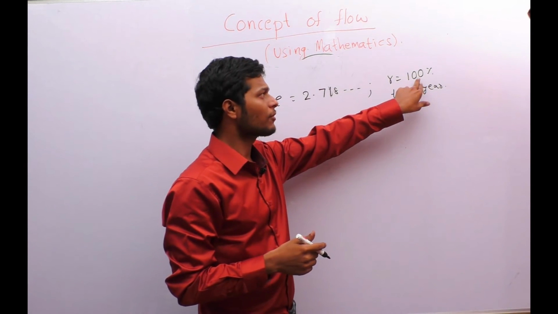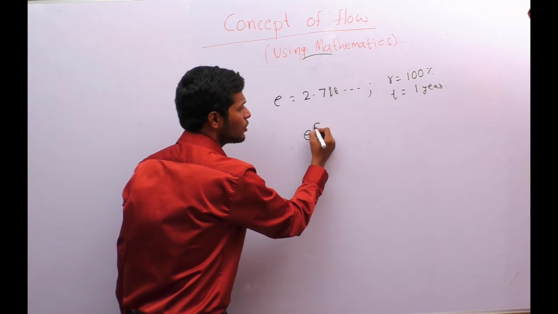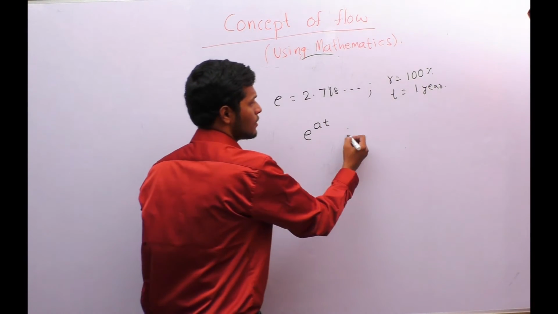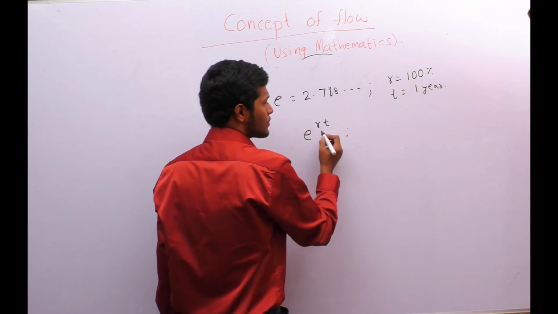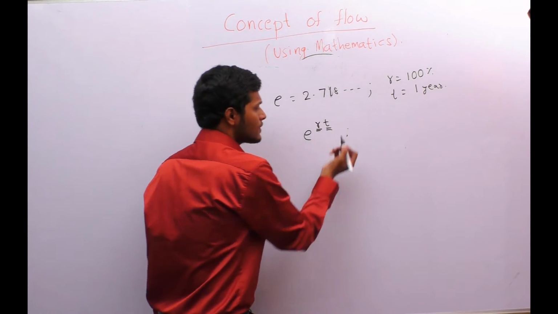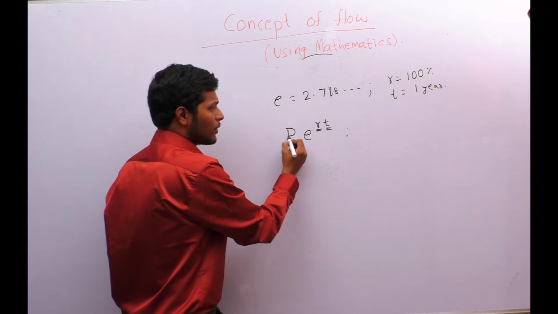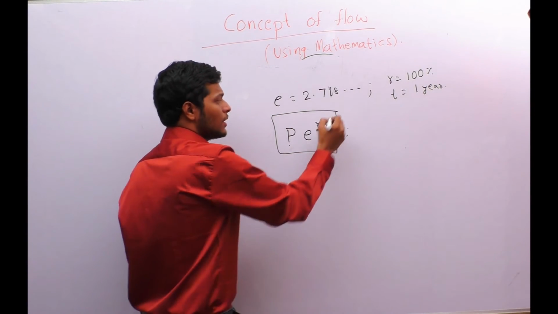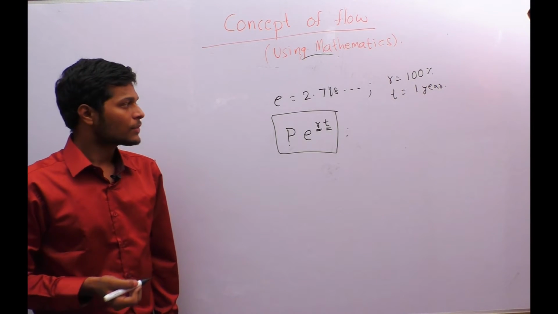And suppose the rate of interest is not 100%, then the increase will be E to the power of RT, or you can represent the rate as A or R, where R is the rate of increase or rate of decrease, and T is the time period. Okay. So whatever amount we are depositing, the P value will become P times E to the power of RT if there is a compounding increase or compounding decrease continuously.